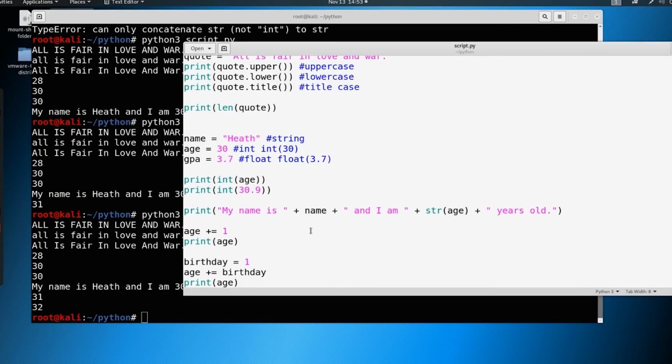So it doesn't matter how you store it. You can do the plus equals here or minus equals if you wanted to take away. And you can start incorporating your math into your variables. You can incorporate your variables into your strings, and you can start tying this all together.